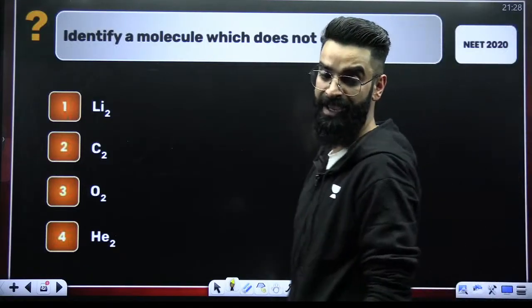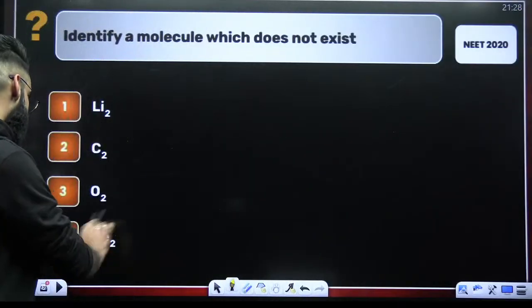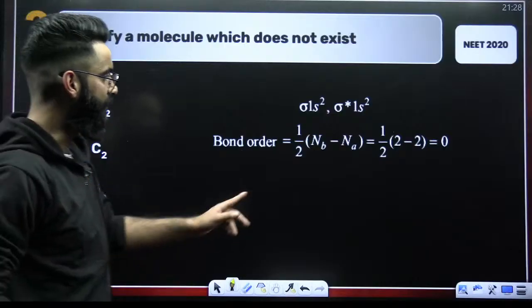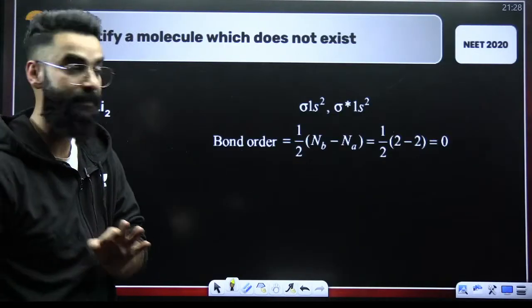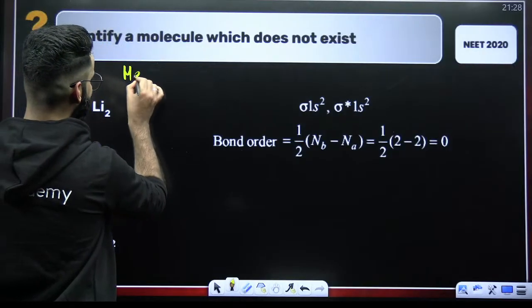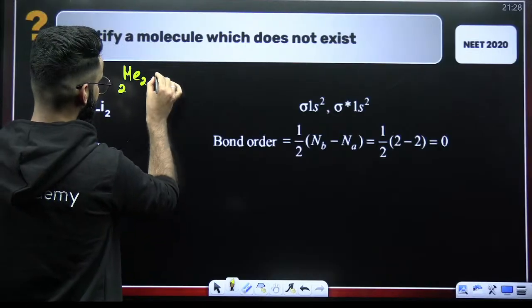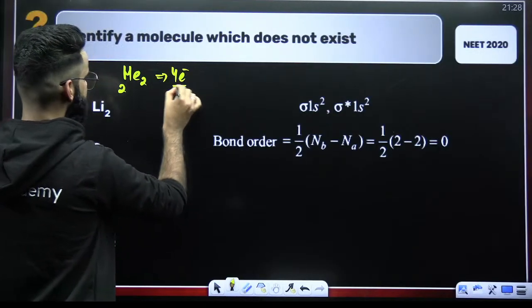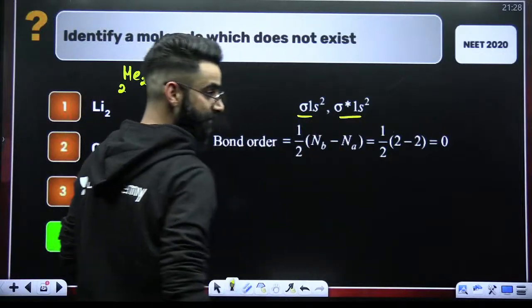Identify the molecule that does not exist. The question is based on your MOT. A very, very common question. It is He2 that does not exist. Why is that? Because when you write the molecular orbital configuration of He2, in case of one helium atom there are 2 electrons. So 2 helium atoms means 4 electrons, right? So its molecular orbital configuration is sigma 1s2, sigma star 1s2.